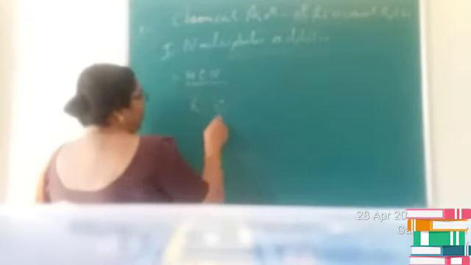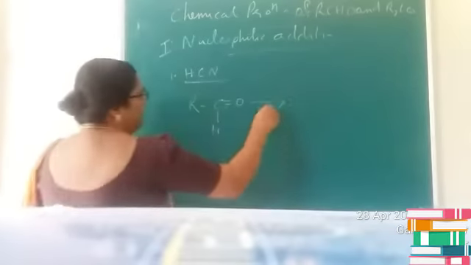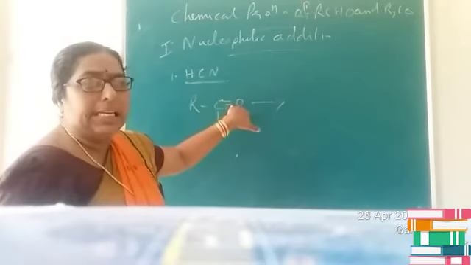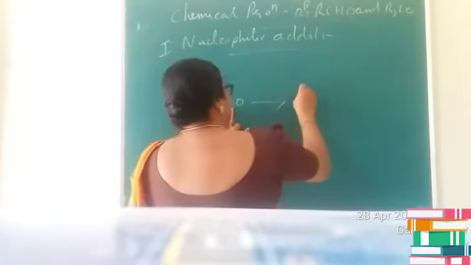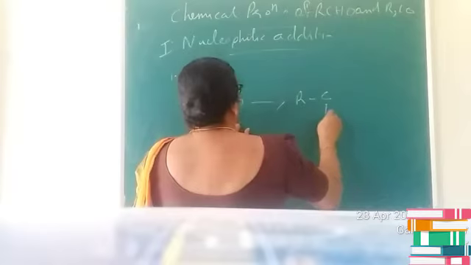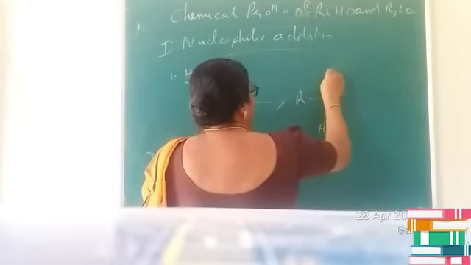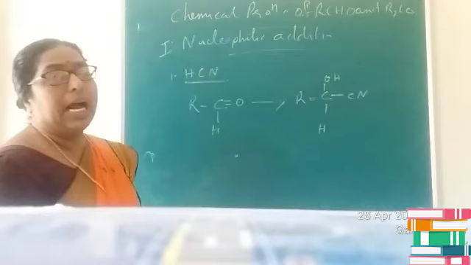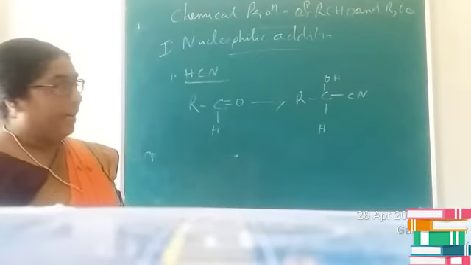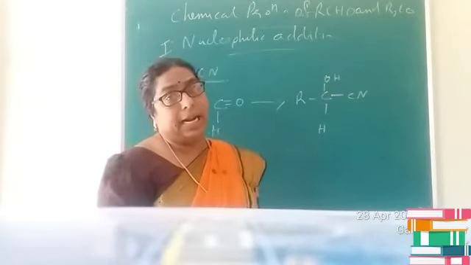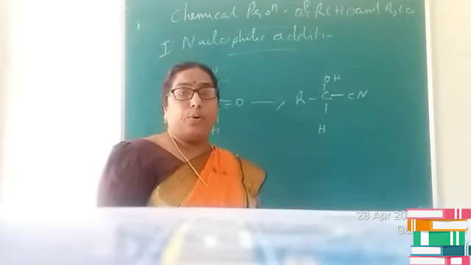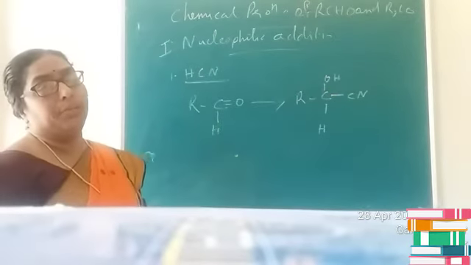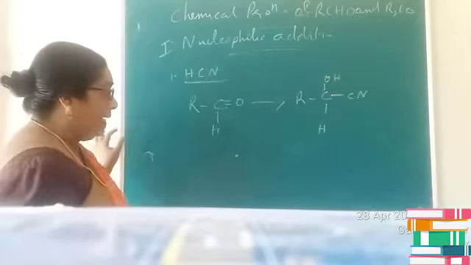Aldehyde or ketone undergoes reaction with HCN. Just listen here, children. Here you have to break the C double bond O so that you will get RCH along with O. Let us keep H and here CN. So the compound is aldehyde cyanohydrin. And you know that CN means they are highly reactive species. On hydrolysis it gets converted to carboxylic acid. On reduction it gets converted to amines. Is it clear?